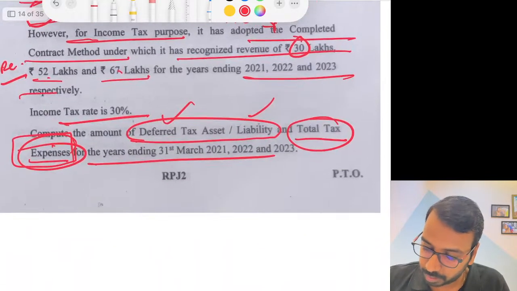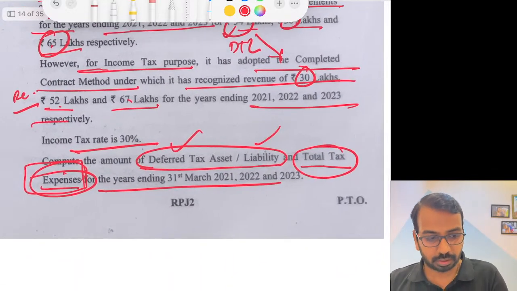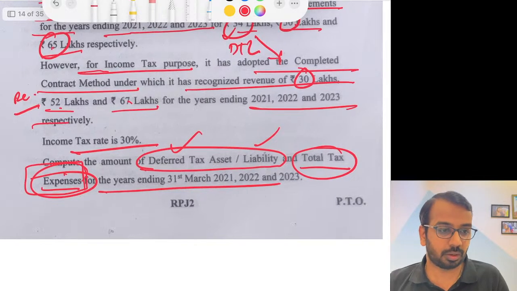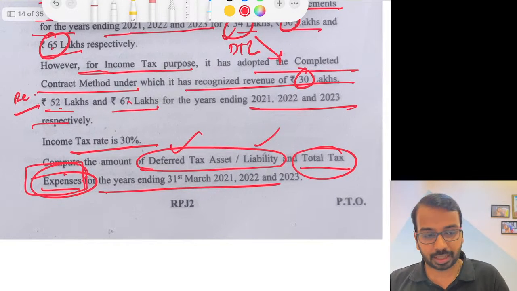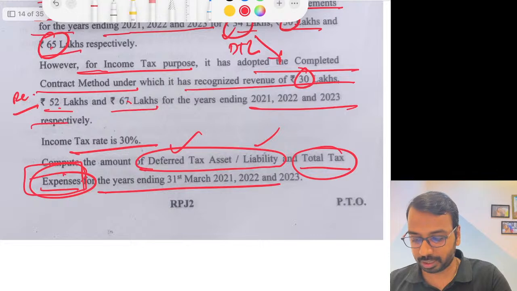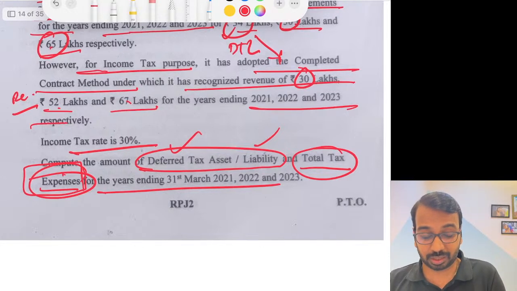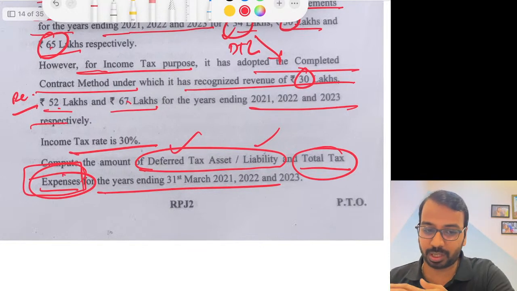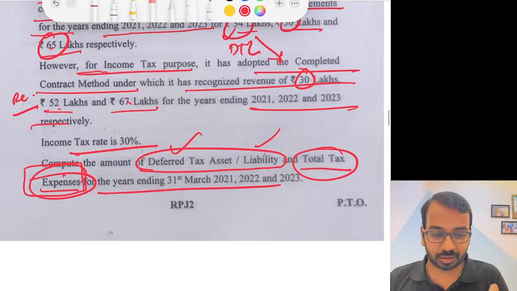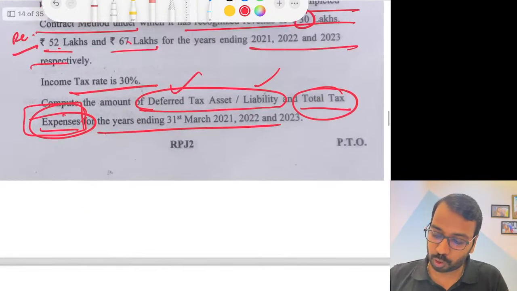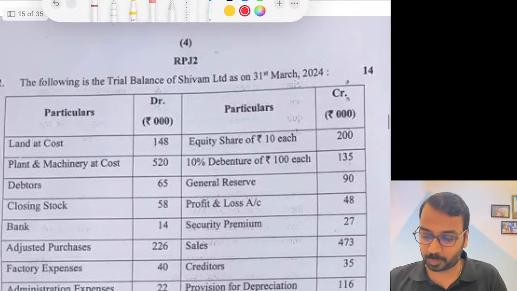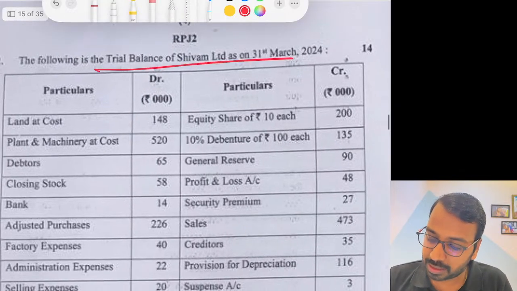Okay, for J Limited I have already done the detailed calculations. What I'll do is calculate in a detailed manner, and then I'll share maybe a PDF in a day or two's time. If you are writing examinations, I suggest that by the time you are clear with the MCQ, you would be in a good position. So don't overanalyze at this point of time. That's my point. Trial balance of Shivam Limited is given.